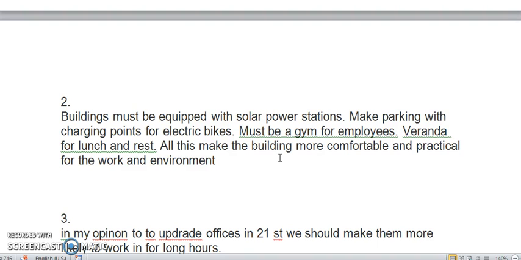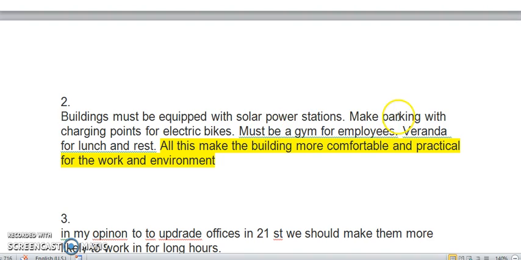Aha! So what I have here is I've got a main idea. All this, in other words, the words before, the ideas before. So my main idea is making it comfortable and practical. But the sentence here, buildings must be, it comes from nowhere. I'm missing an opening sentence.